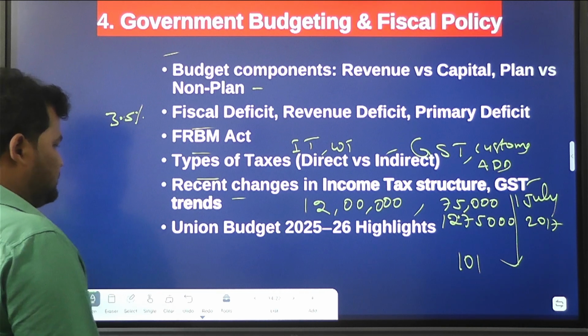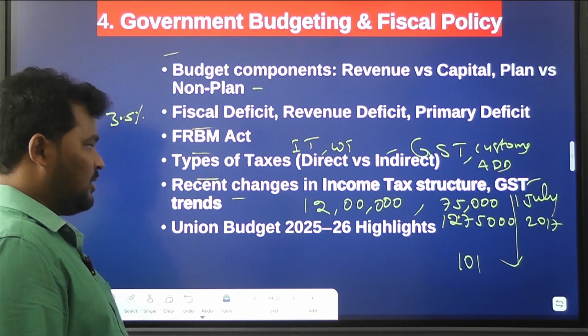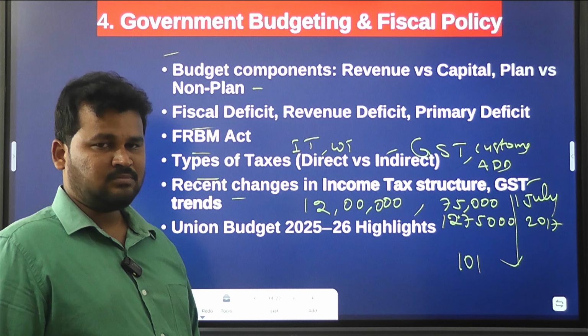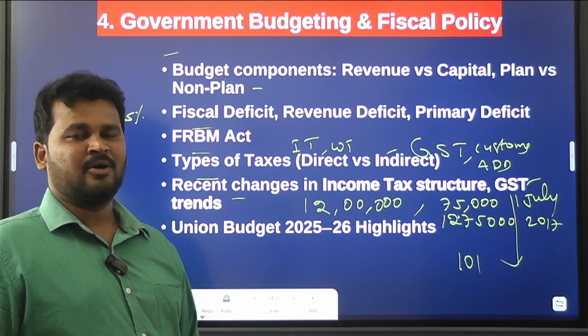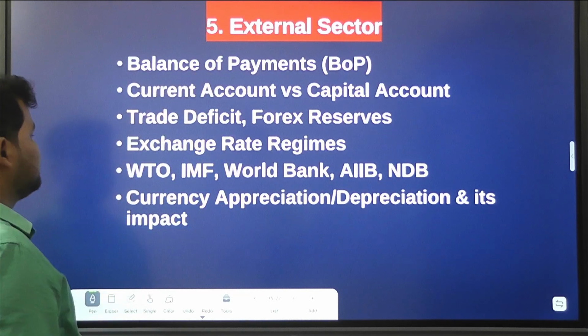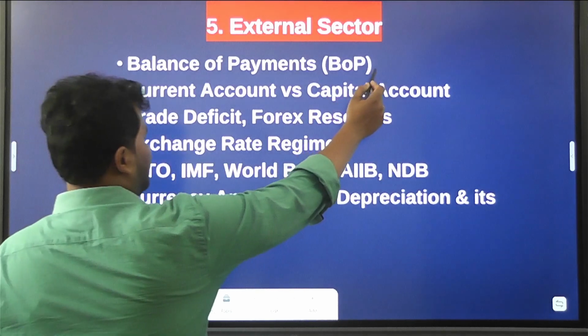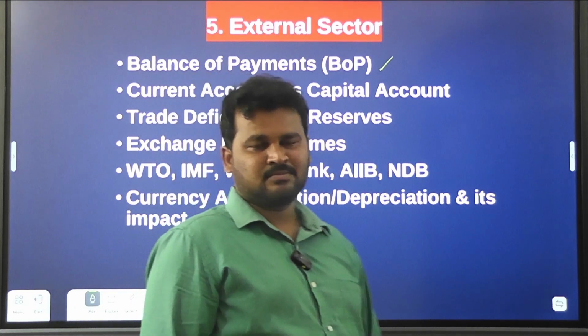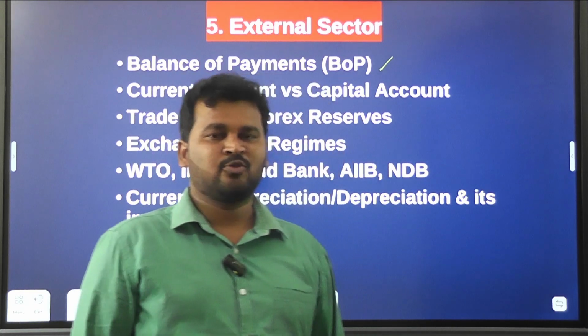Then after that, you have to know the highlights of Union Budget 2025-26. Then after that, the external sector. Balance of payments, we call it BOP. What is balance of payments? How do we calculate balance of payments?